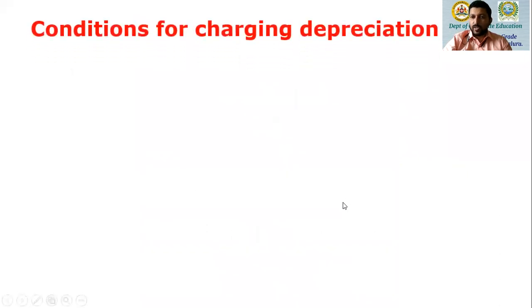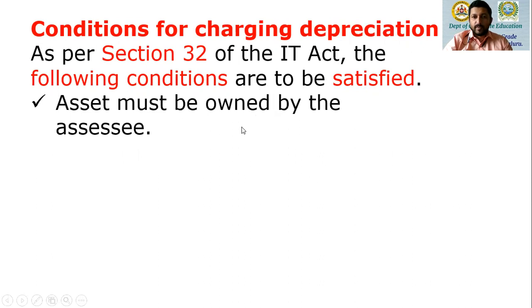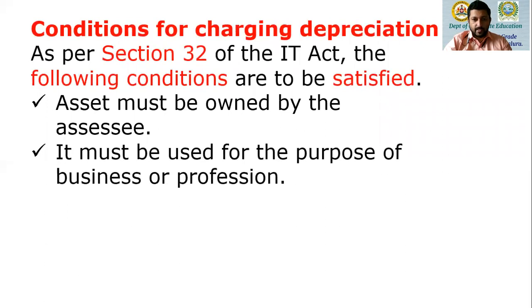Now, the meaning of depreciation we are already aware of. It is the estimated cost of the expired usefulness of an asset. Now, Section 32 of the Income Tax Act covers the concept of depreciation, and there are certain conditions that are to be satisfied. Only then can we claim depreciation under Section 32. The first very important condition is that the asset must be owned by the assessee. You cannot claim depreciation until and unless you are the owner of such an asset. So the assessee must be the owner of that asset.